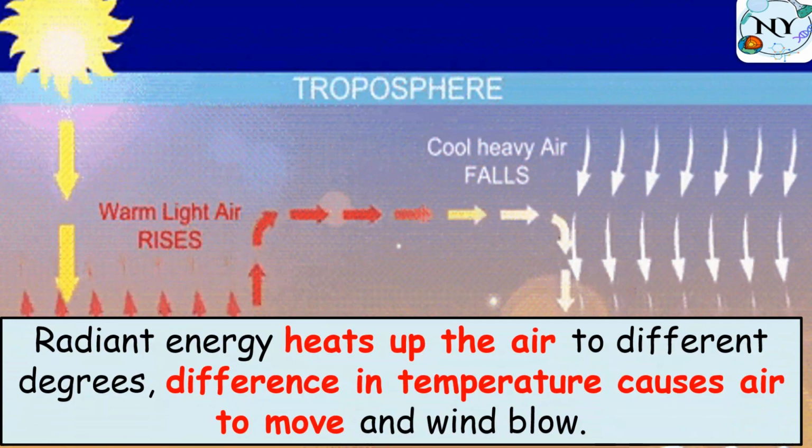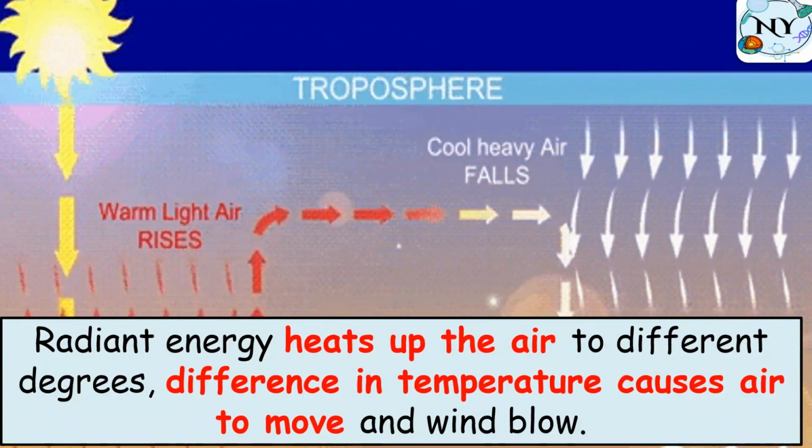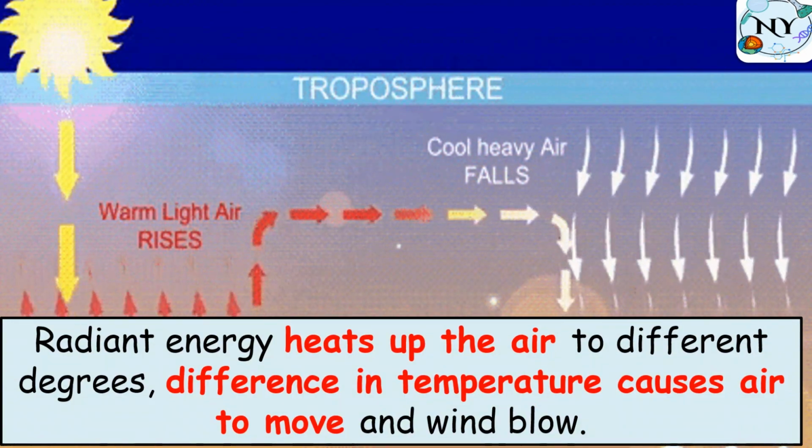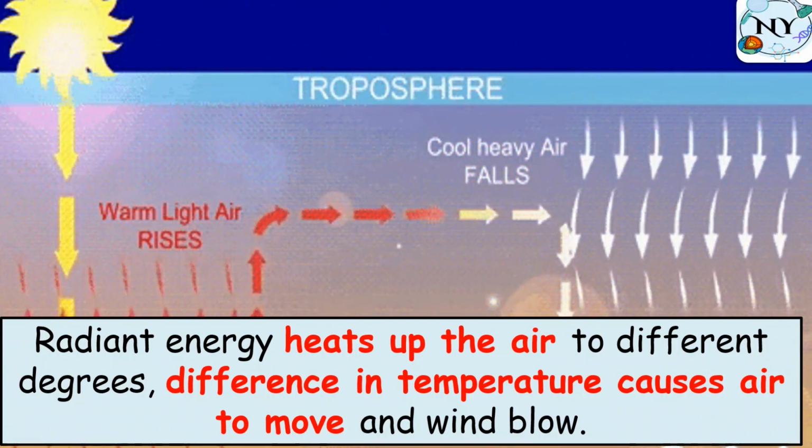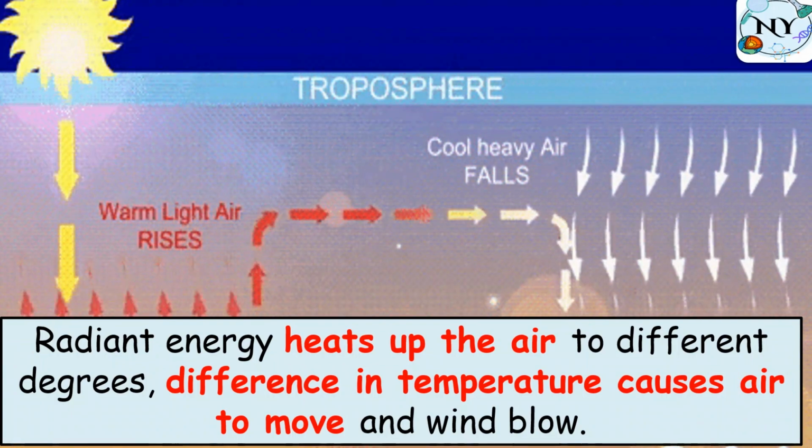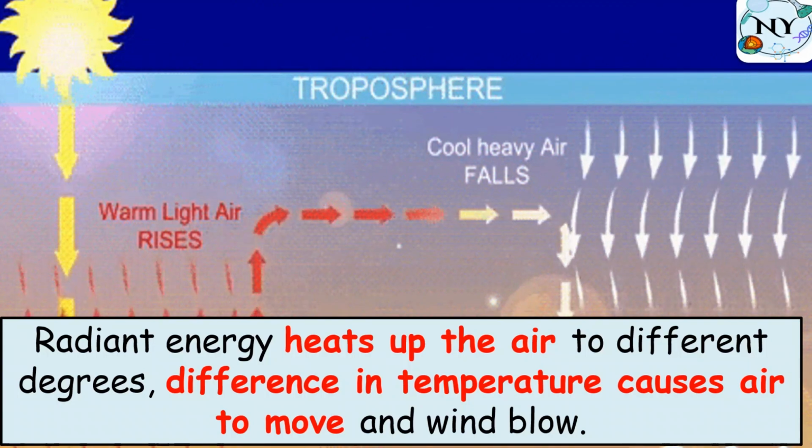So radiant energy or solar energy heats up the air to different degrees. So the difference in temperature causes the air to move and wind to blow.